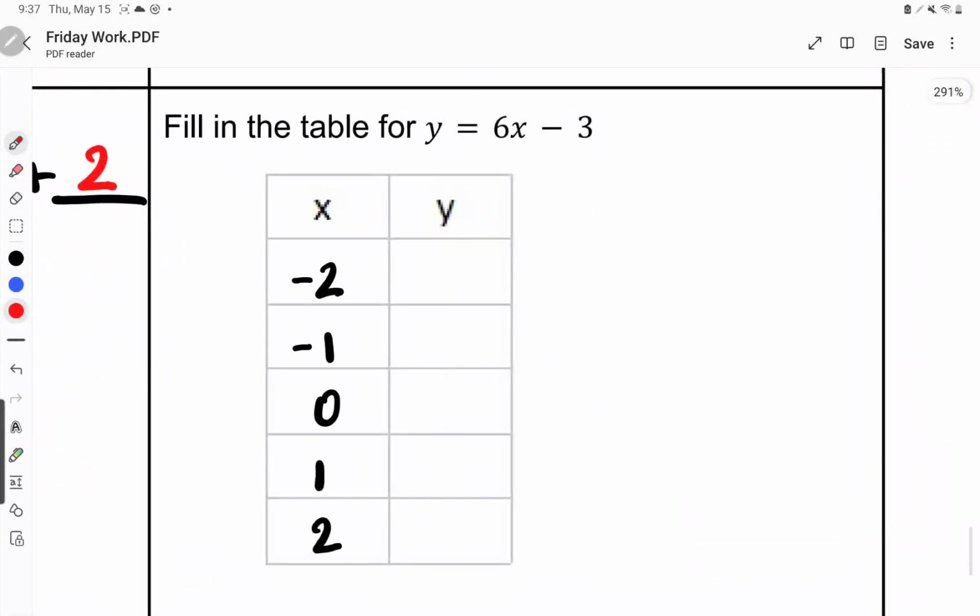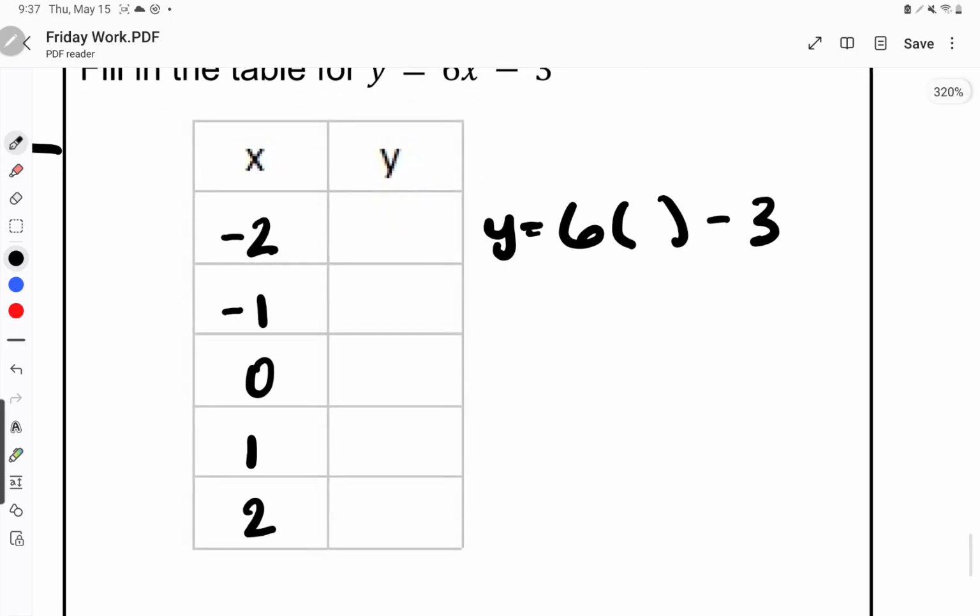All right, last one. It says to fill in the table for y equals 6x minus 3. So remember with this, I have all of my x values right here. I just go through and plug them in. So I have y equals 6 times whatever goes in there minus 3. Well, what goes into that blank? Negative 2.